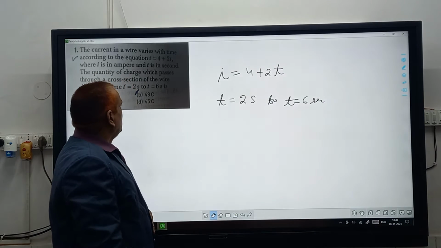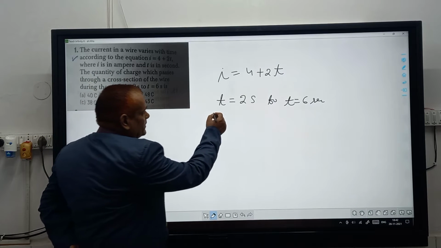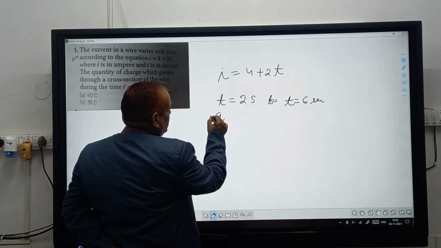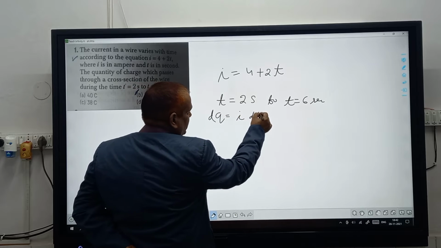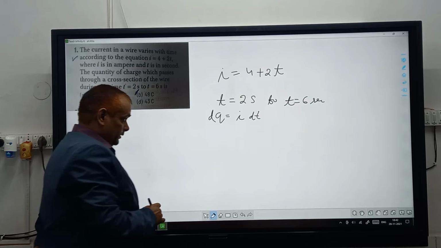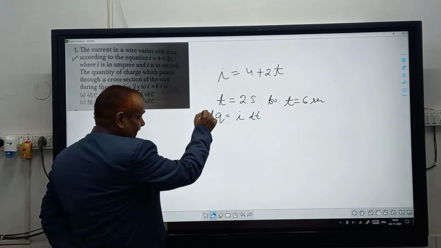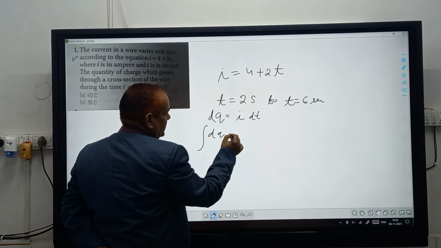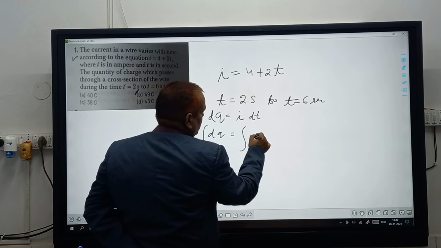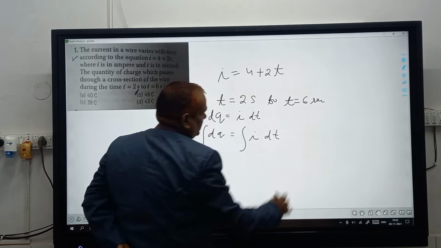Well, so then we know that dq is equal to I dt. Integrating it, the equation dq on integration gives I dt.